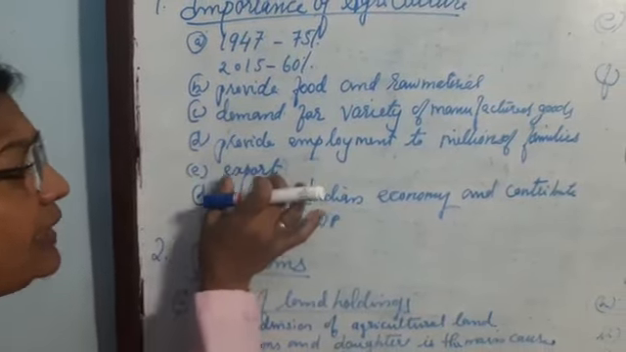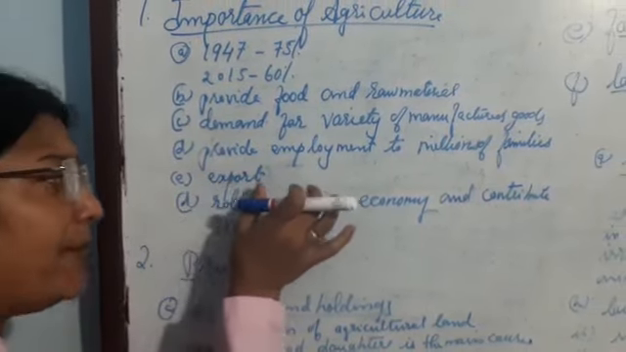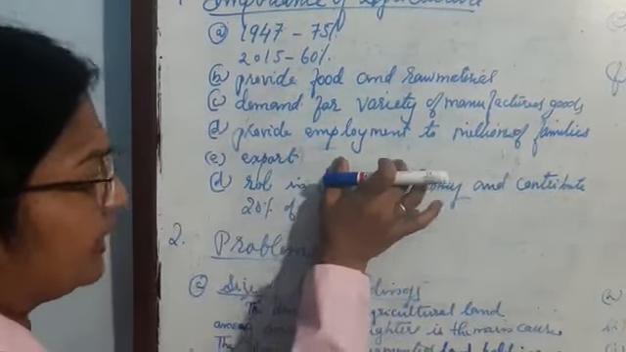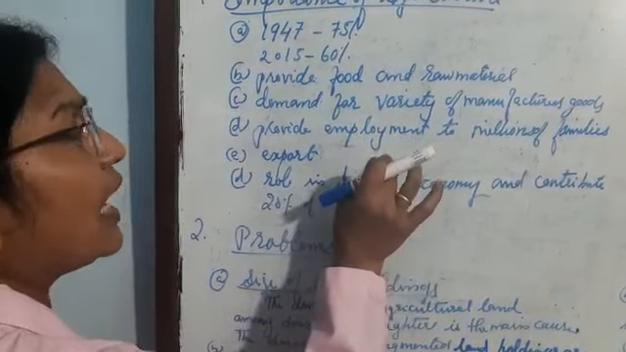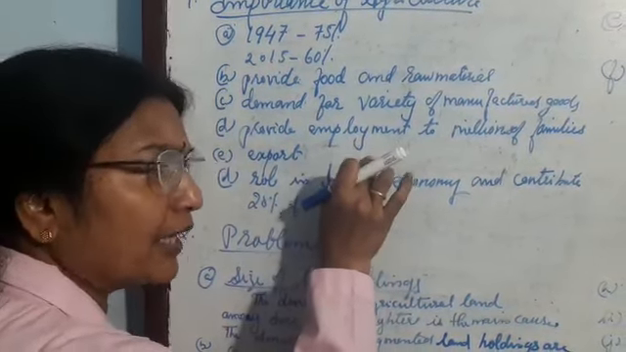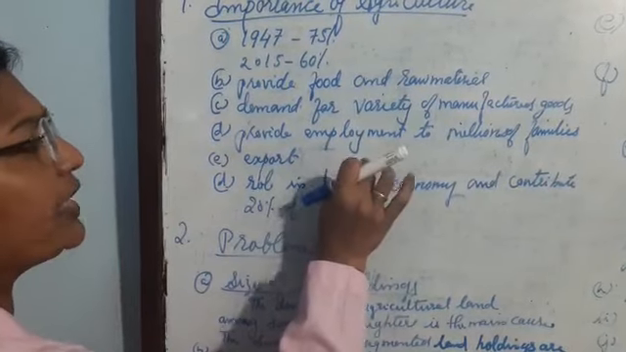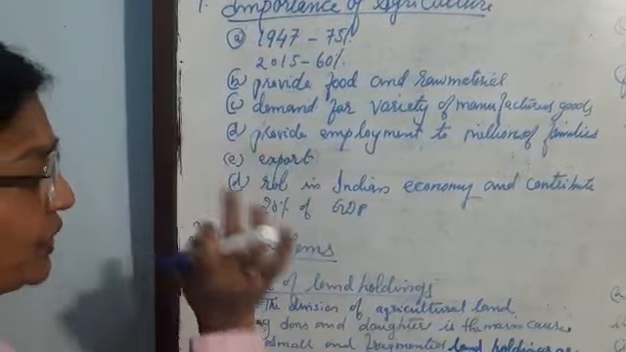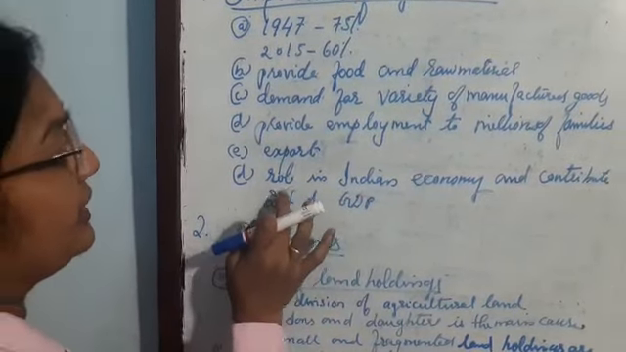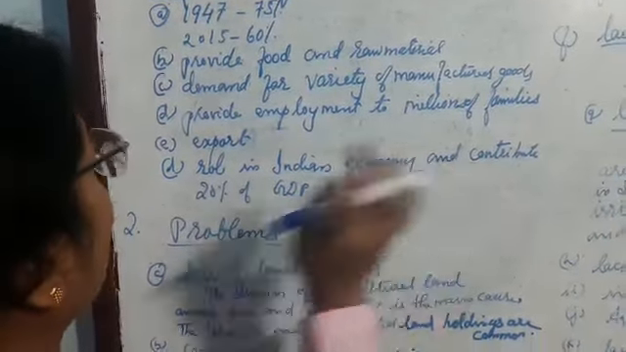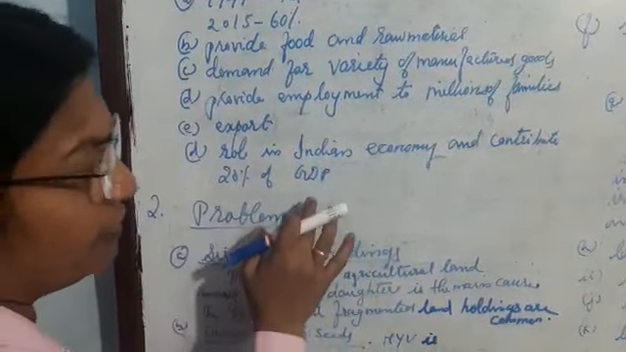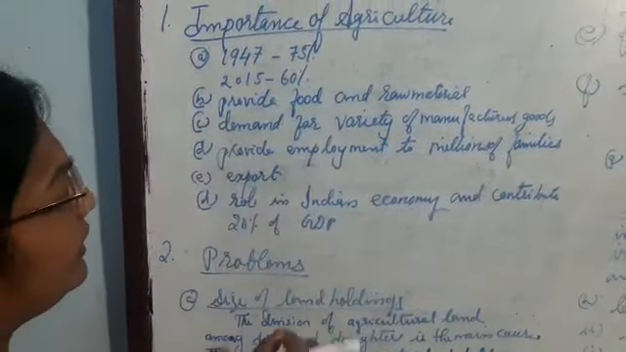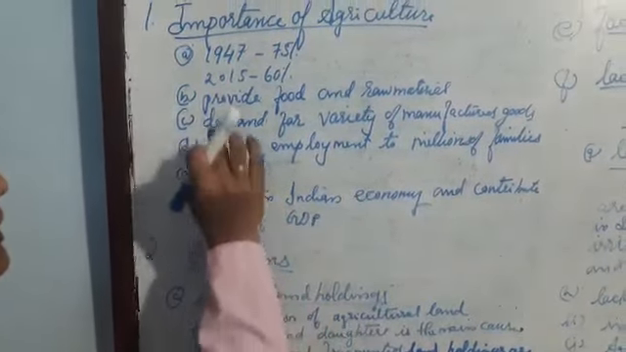India can export many spices and also many materials or food crops to other countries, and we can earn foreign money due to the export of those goods. And next, it has a role in the Indian economy and contributes 20% of the GDP. So for the importance of agriculture, you can write any 3 or 4 points.